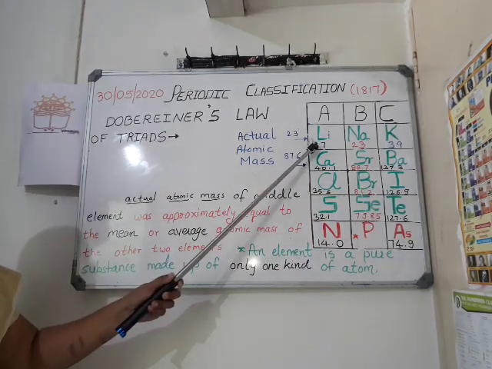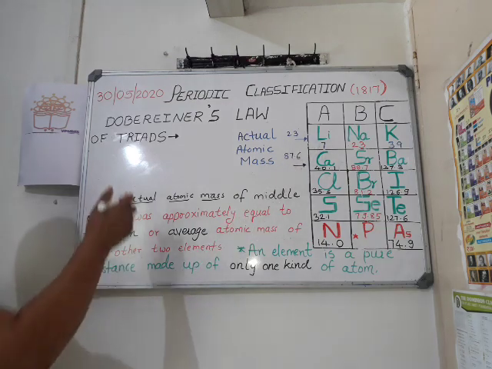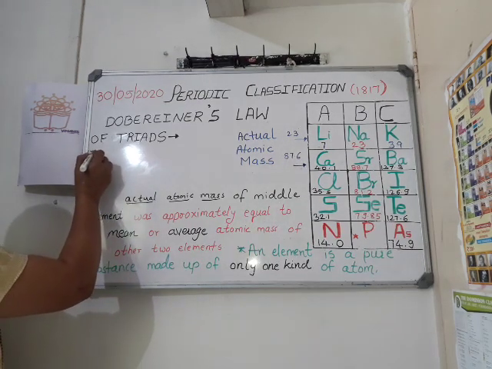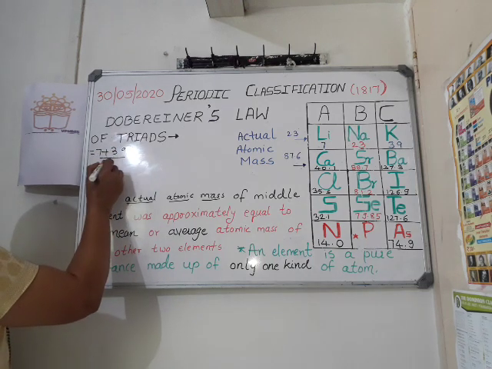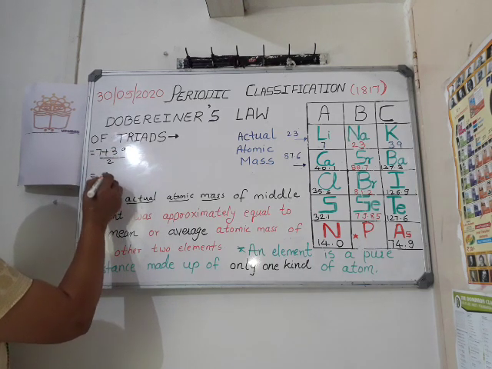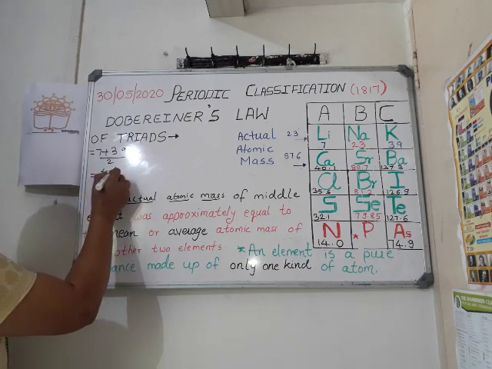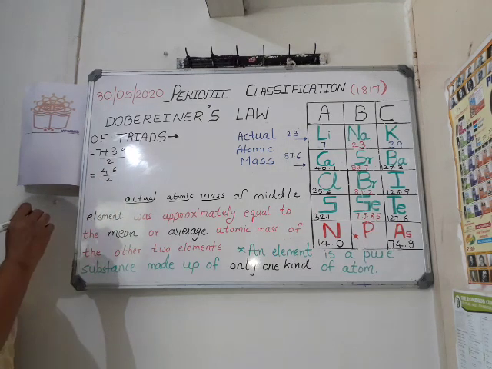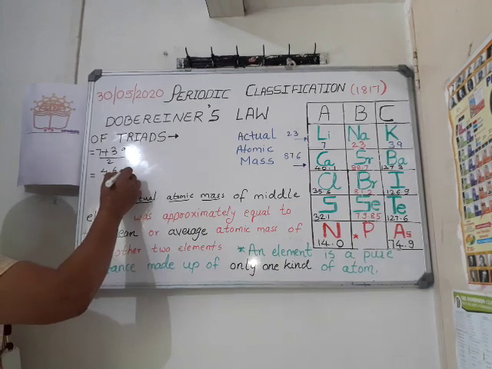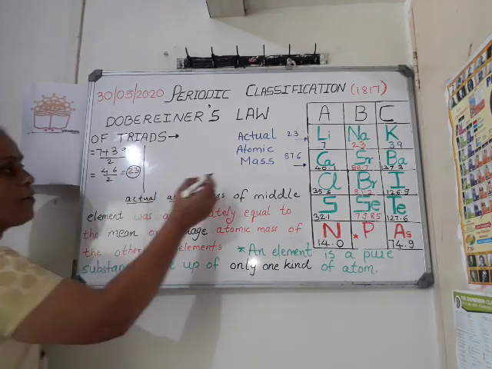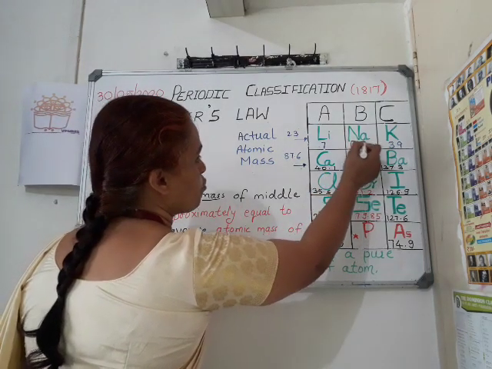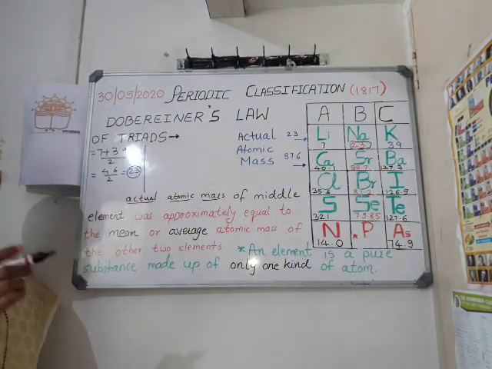Let us verify this law for this first triad. Atomic mass of lithium is 7 plus potassium 39, divided by 2. That is 46 divided by 2. So what is 46 divided by 2? It is 23. So you can see here that this is coming out to be equal, and therefore the law is verified.